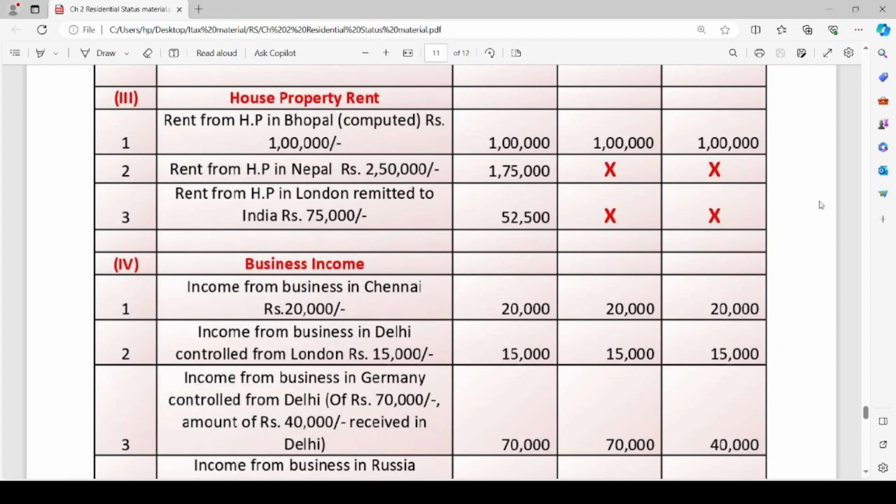This 1,75,000 is taxable in the hands of ROR only. Since it is outside India, it is not taxable for RNOR and NR as per our Indian income tax provisions.